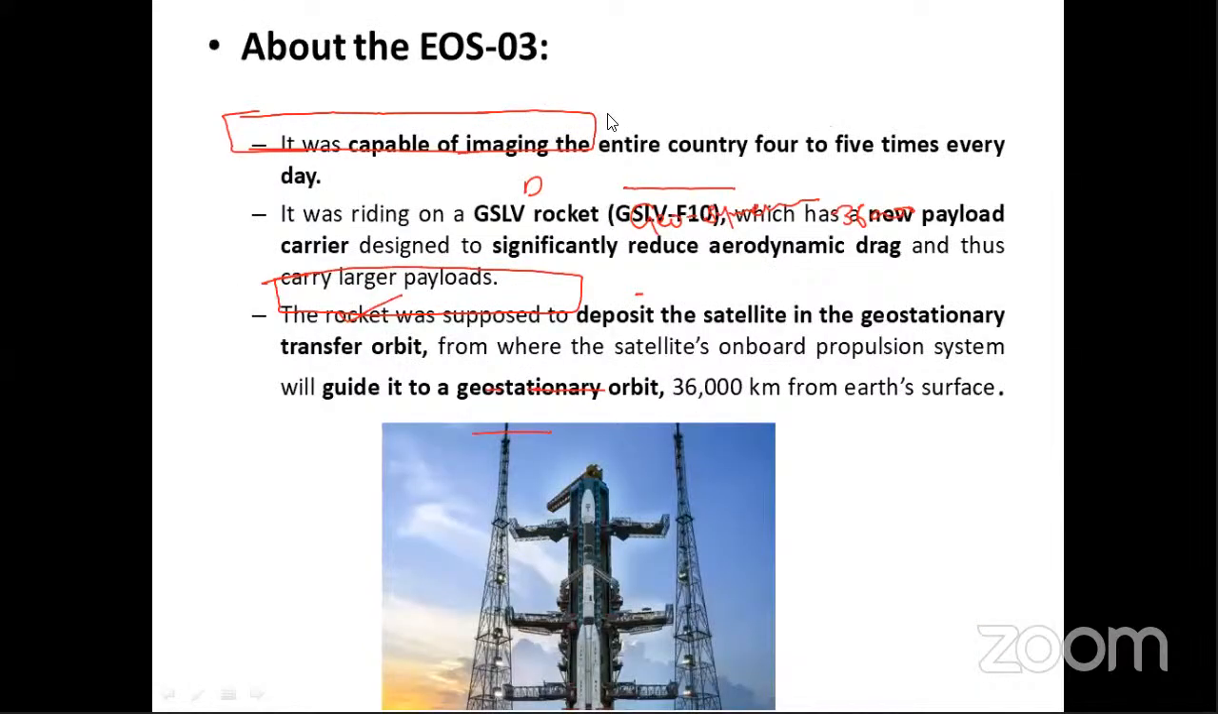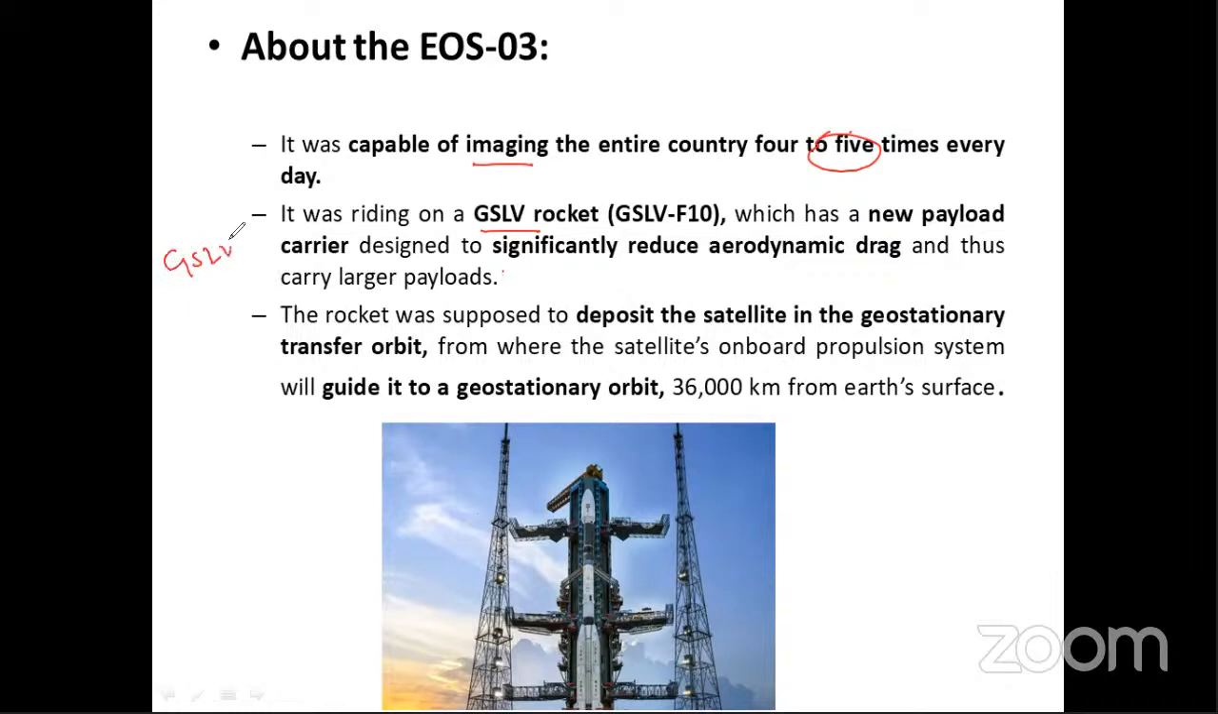Now about the satellite that was recently launched, called EOS. The EOS satellite is an Earth observation satellite. It is capable of imaging the entire country four to five times every day. This is a very important statement. For the exam, they may ask which of the following statements is correct regarding the EOS satellite. It was riding on the GSLV rocket, or GSLV F10, which has a new payload carrier designed to significantly reduce aerodynamic drag and thus carry a larger payload. That's why GSLV is used.